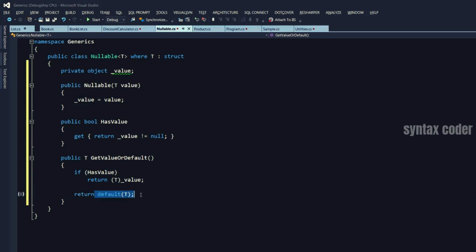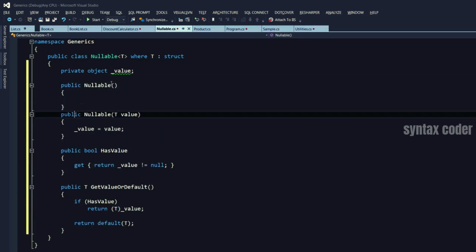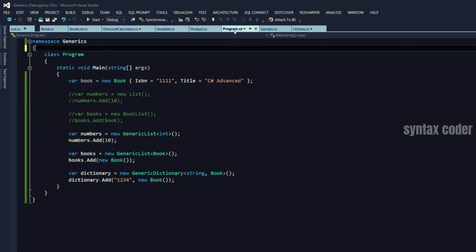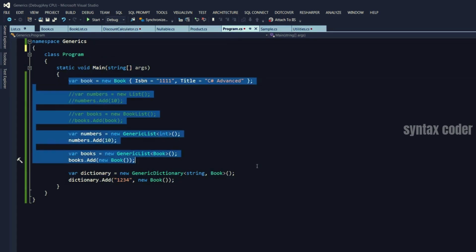So default is a good keyword that you need to know. Now with this class, what we can do is we can go ahead and actually, I forgot to create a default constructor here in case the value is not set. Now let's go to our Program.cs and use that. I'm going to clear everything here. We don't need them anymore.